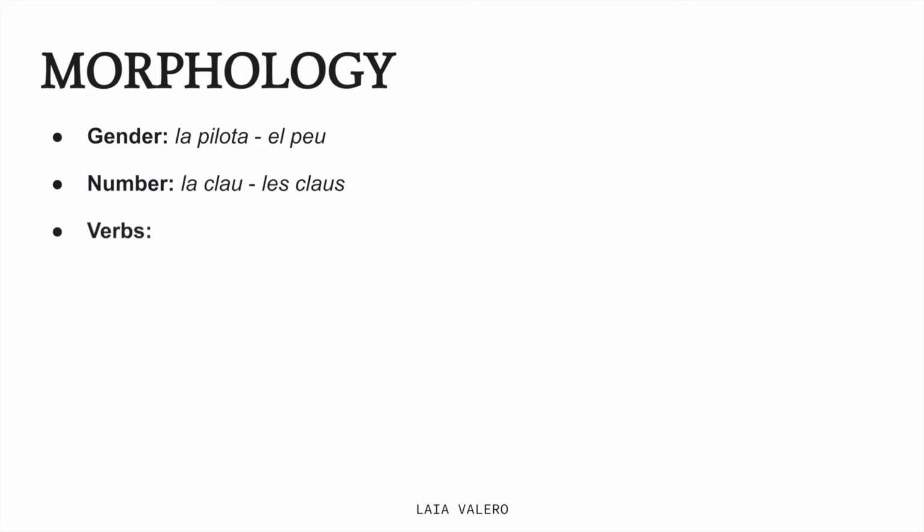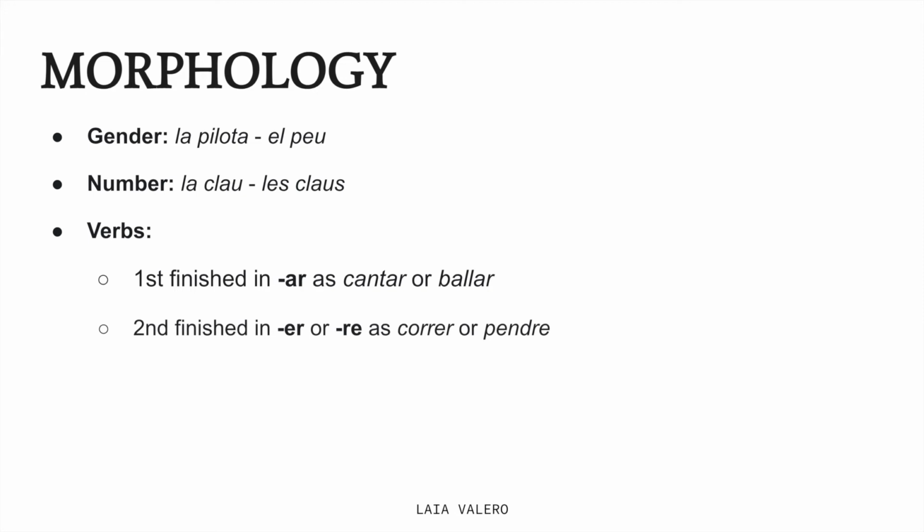The verbs in Catalan are divided into three categories. The first one, the verbs finishing in ar, like cantar, to sing, or ballar, to dance. The second one, verbs finishing in er or re, like córrer, to run, or prendre, to take. And the third one, verbs finishing in ir, like sentir, to feel, or dormir, to sleep.